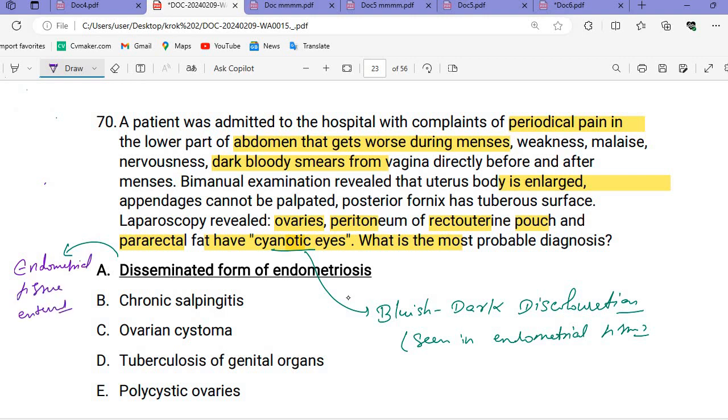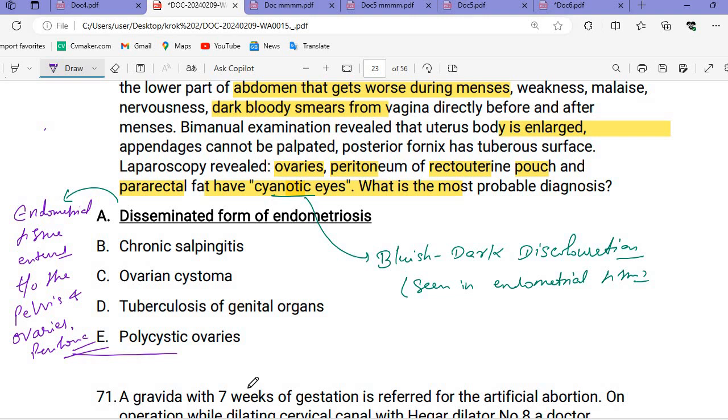So in case of the disseminated form, we remember that the endometrial tissue entered throughout the pelvis, and involves ovaries, peritoneum and other pelvic structures. Okay, write it, other pelvic structures. So that is the disseminated form of the endometriosis. Along with that, revise the endometriosis topic.